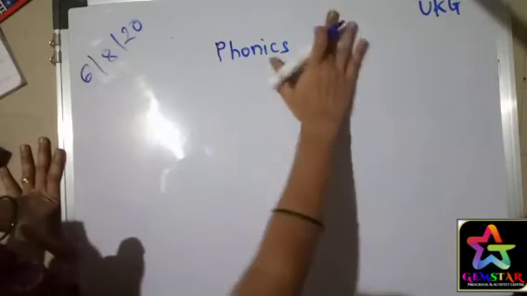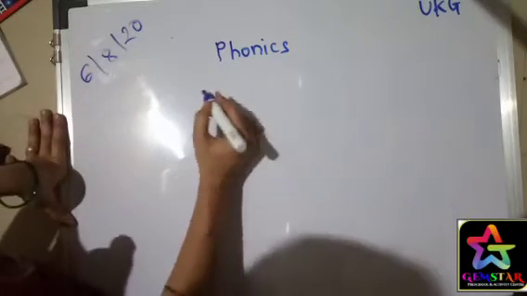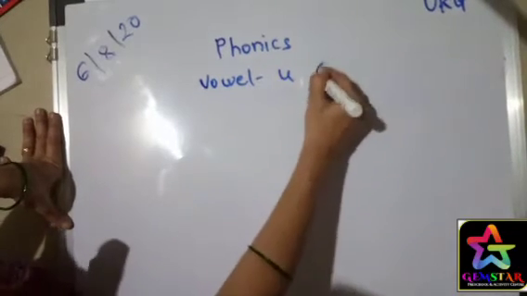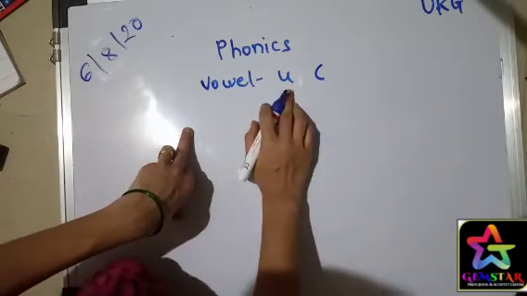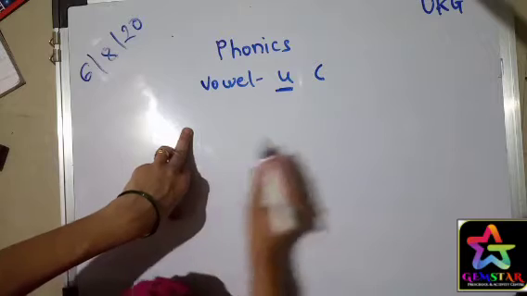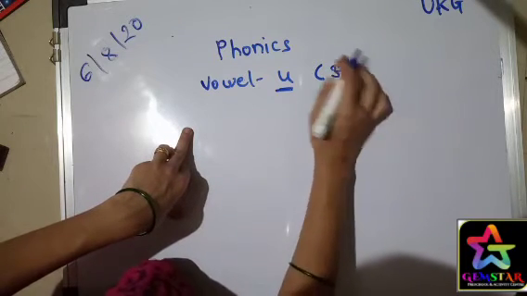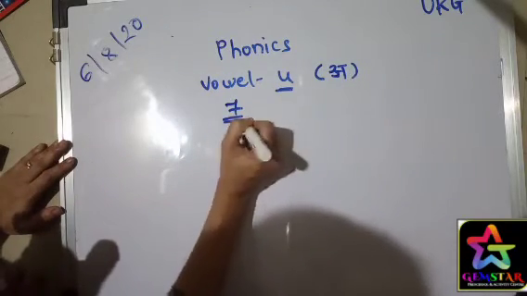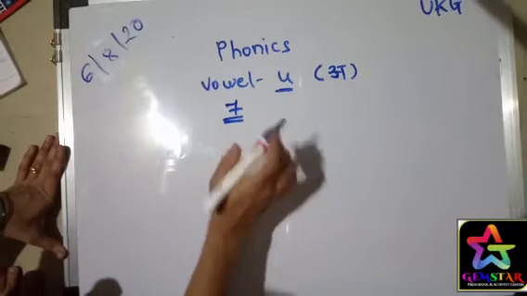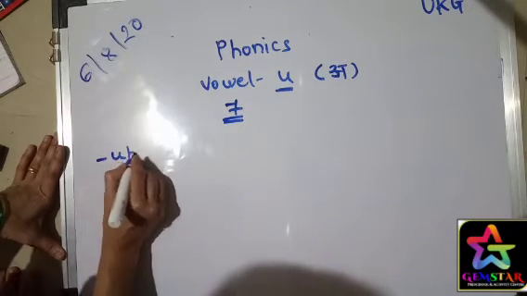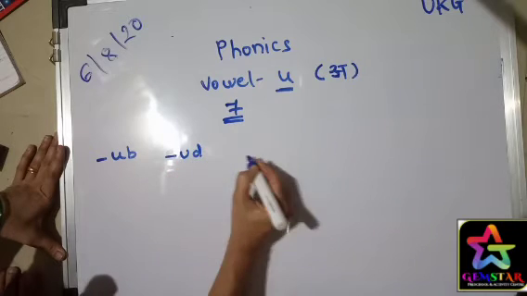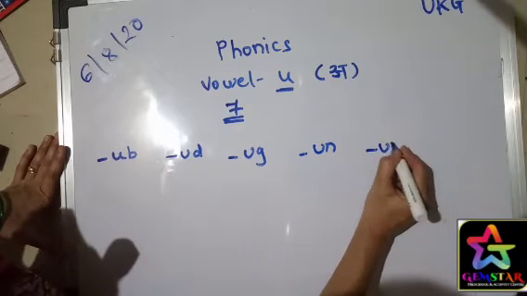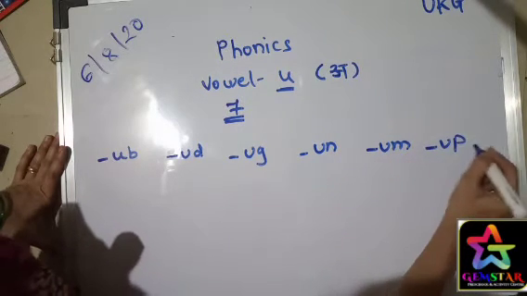Hello students, now we will move to the last vowel, that is vowel U. How do we pronounce U? The phonic sound of U is uncle. Umbrella is A. So there are 7 types or 7 formations like UB, UD, UG, UN, UM, UP and UT.